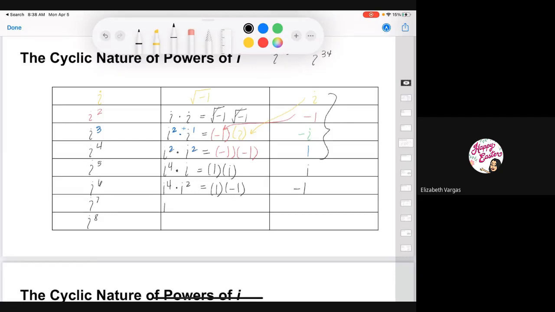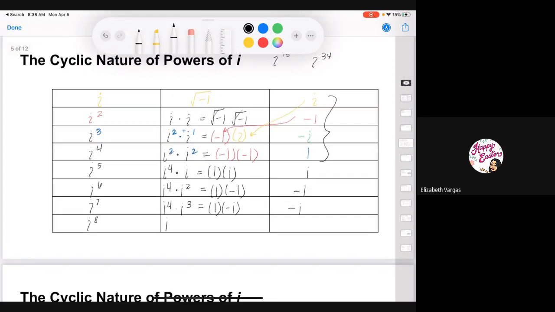Now 7, we can do 4 and 3, because 4 plus 3 is 7. So that's how we can do that. i to the 4th is 1, and i cubed is -i. 1 times -i is -i. Now 8. 4 plus 4 is 8. i to the 4th is 1, and another i to the 4th is 1, so i to the 8th is 1.